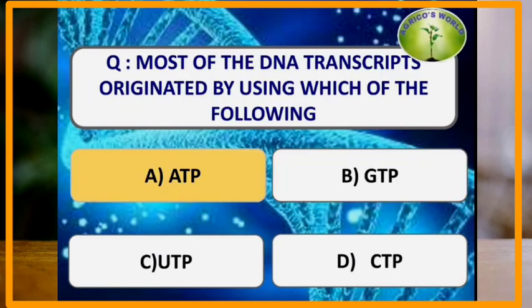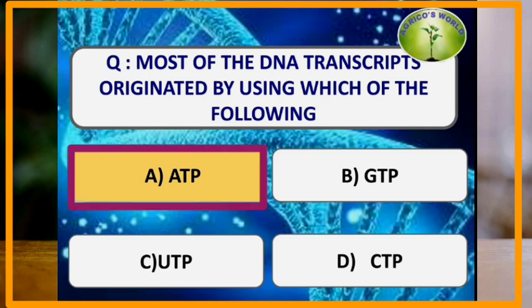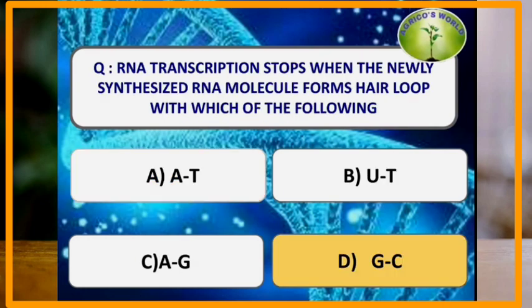Most of the DNA transcripts originate by using which of the following? Most of the DNA transcripts originate by using ATP, that is adenosine 5' triphosphate, and to a lesser extent by GTP. Mostly the purine nucleoside triphosphates are used for the DNA transcripts rather than the pyrimidine triphosphates, which are UTP, CTP, etc., because these are not favorable.